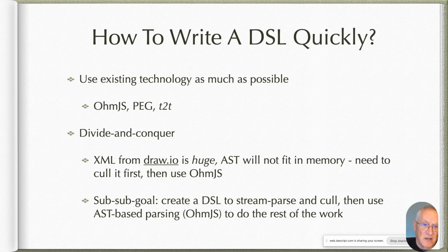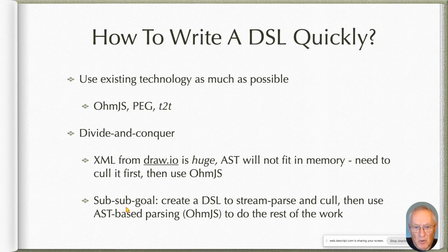I've collected up OMJS. OMJS is based on parsing expression grammars, pegs, and I built a little extension to OMJS that I call T2T, which means text-to-text transpiler. I divide and conquer the problem. The actual XML that's saved by draw.io for a simple diagram can be huge. It will defeat any tool that tries to build an in-memory AST. So we need to write something that will cull the XML down to the bare essentials so that then we can use something more interesting like OMJS that builds ASTs.